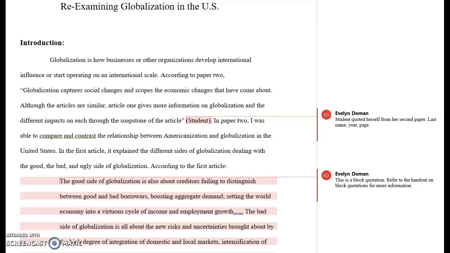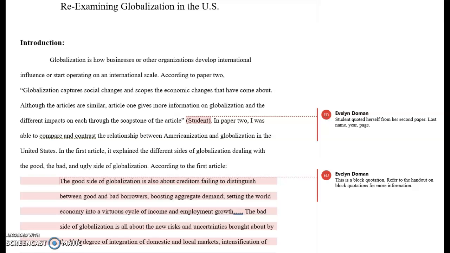So download this paper first so that you can flip along as I go through the paper here on the PowerPoint. Okay, let's take a look at the first page. What we're going to focus on in this part of the paper is the use of quotes and specifically block quotations. So you'll also need to have downloaded the handout about block quotations so that you understand a little bit more about how to use those and how to cite them.